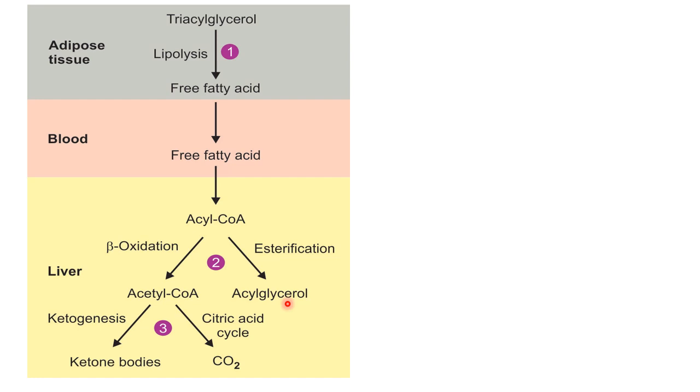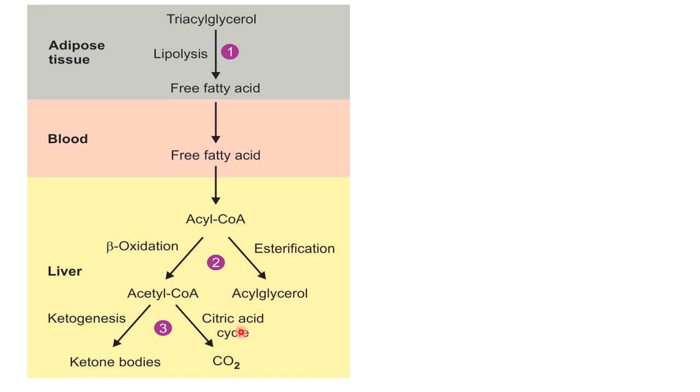Now in the starvation condition, or whenever there is a deficiency of insulin, this acyl CoA undergoes beta oxidation, and it will lead to the synthesis of acetyl CoA. And this acetyl CoA again has two fates: either it will enter into ketogenesis, that is synthesis of ketone bodies, or it will enter into the citric acid cycle. Acetyl CoA can enter into the citric acid cycle only whenever there is enough availability of oxaloacetate for the synthesis of citrate.